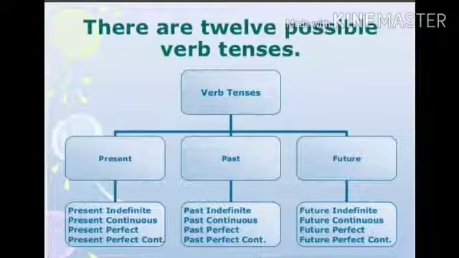First of all, it divides into three parts: present tense, past tense and future tense. And as I told you previously, all the three kinds have their own four kinds, that is indefinite, continuous, perfect and perfect continuous. Now in this way we have 12 possible verb tenses.